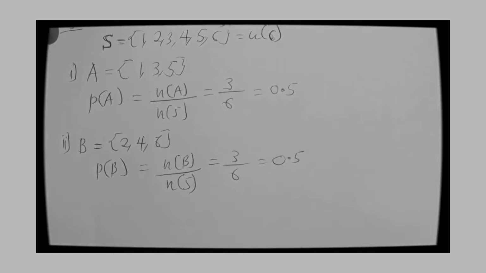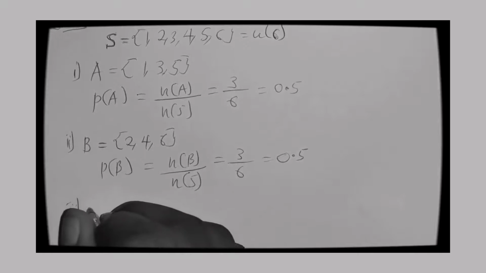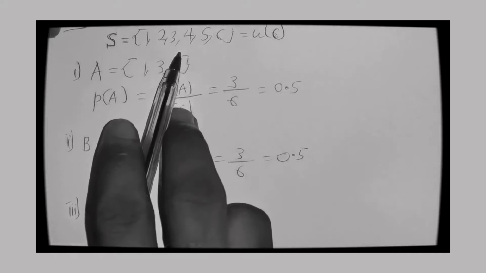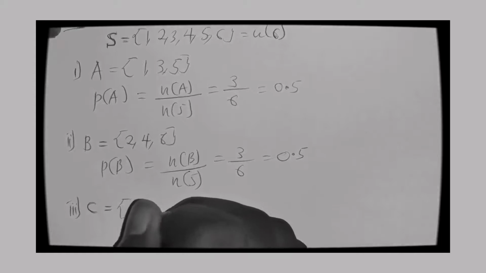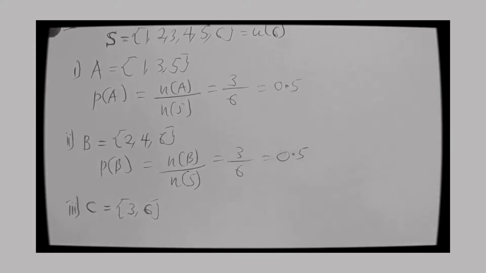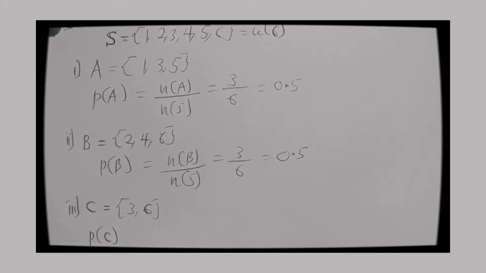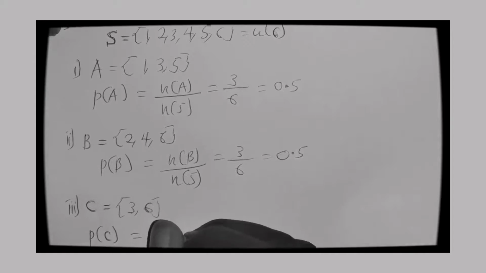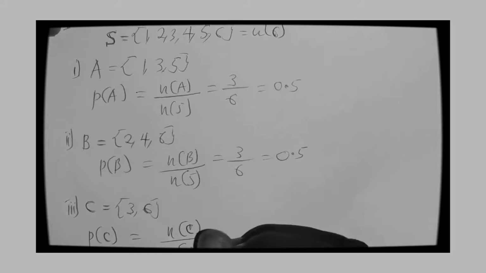Then the last one, III. Let me represent that one by C. What are the multiples of 3 that we can get from the sample space 1, 2, 3, 4, 5, 6? We start from 3 and then 6. We are going to get 2. So if I want to determine the probability of a multiple of 3 within a sample space of 1, 2, 3, 4, 5, 6, that will be the number of event C occurring divided by the total number of the sample space that can occur.